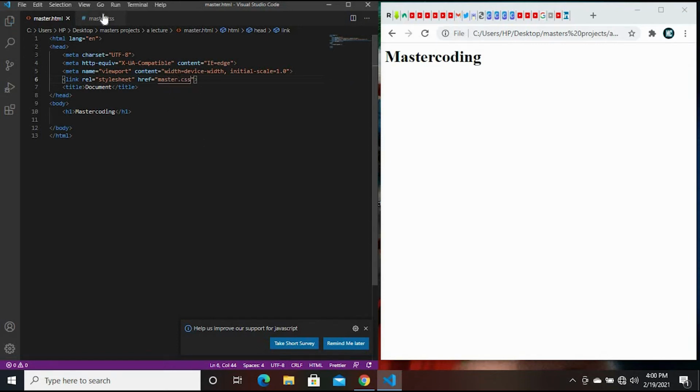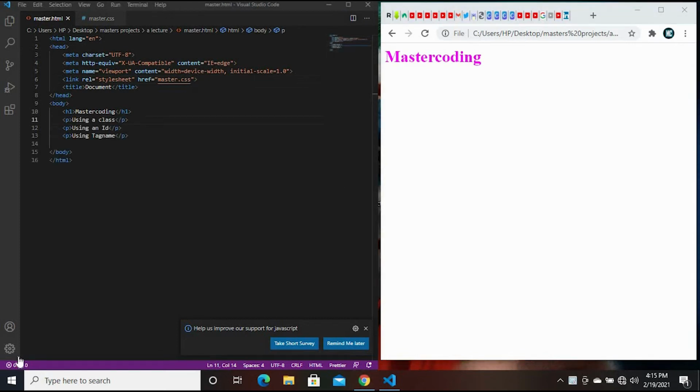Then we save this, and our CSS and our HTML are linked together. Once we go to our browser and refresh, you can see over here the color has changed. So that is all for how to insert your CSS.